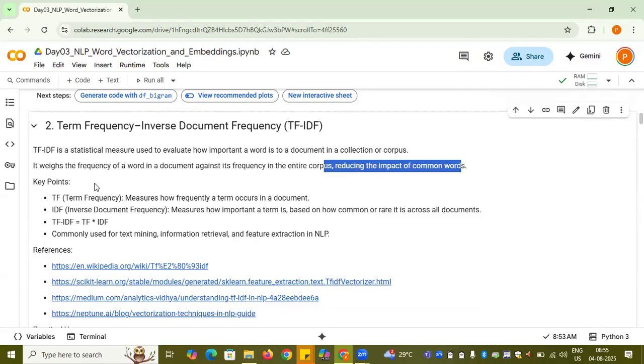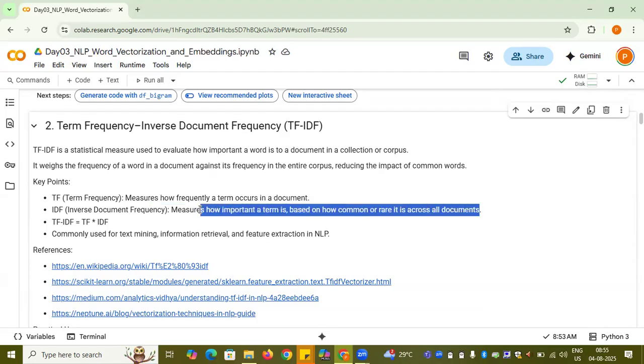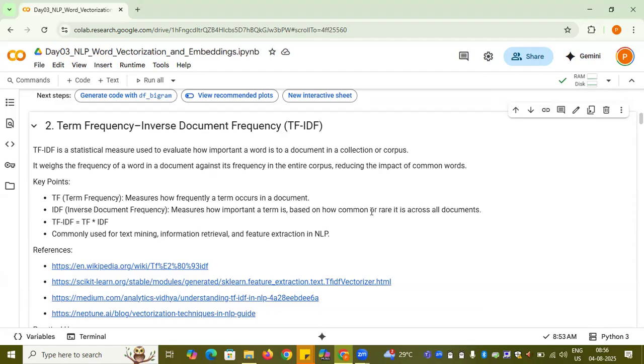So there are two terms here, term frequency and inverse document frequency. Now what is term frequency? Term frequency is how frequently a term occurs in a document. Inverse document frequency is how important a term is based on how common or rare it is across all the documents, right? So the inverse document frequency tells you about the importance of a token across all the documents, which is why it is inverse. If a term is appearing across all the documents, then it's not a good idea to consider it in our further processing in the vectorization.